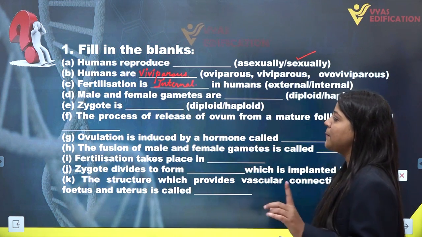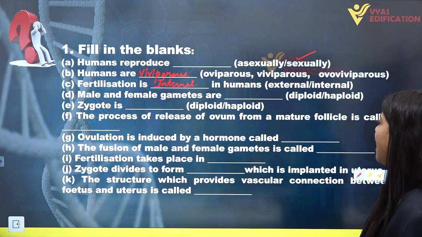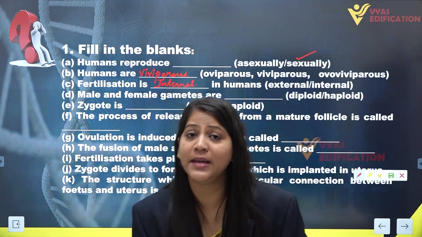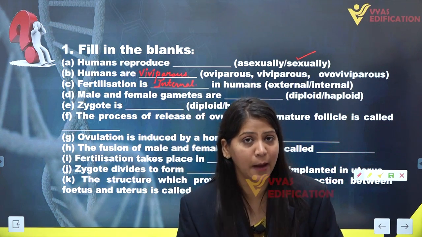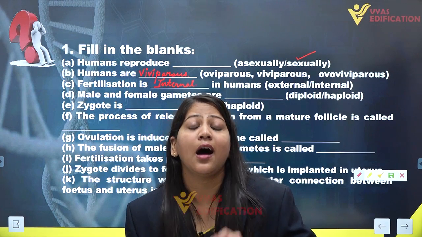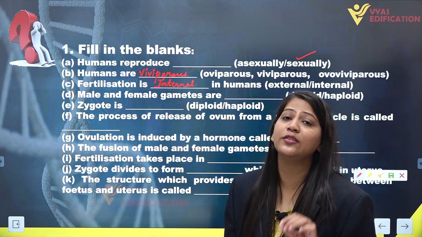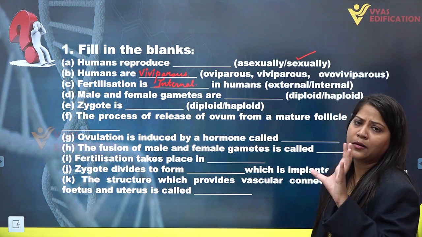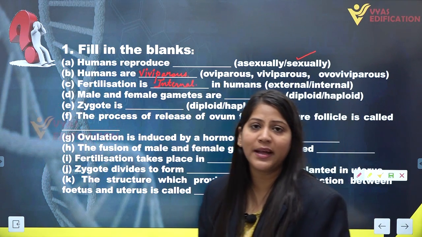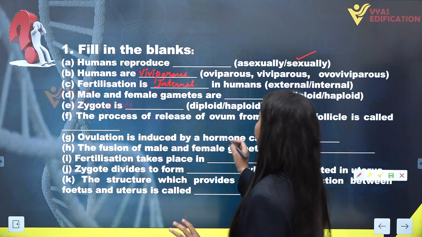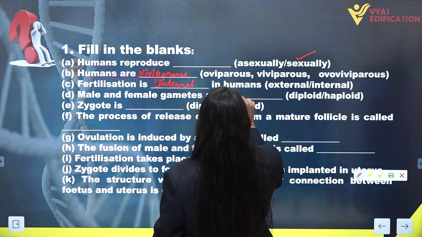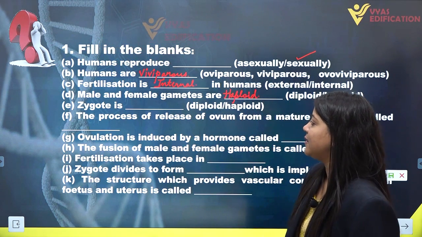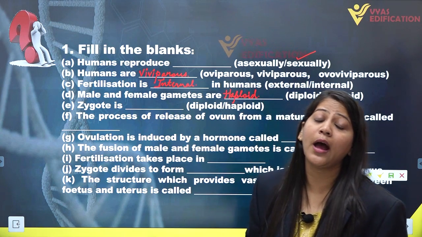Next, we have is male and female gametes are haploid or diploid. As we know that gametes are always haploid. They contain a half set of chromosomes, that is 23 chromosomes in the case of humans. Thus, either the gametes from male or female are always haploid in nature, containing only 23 chromosomes. Next we have, a zygote is diploid or haploid.